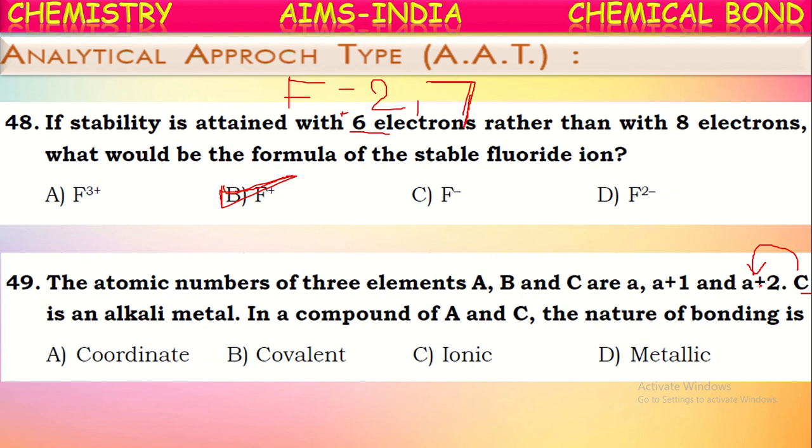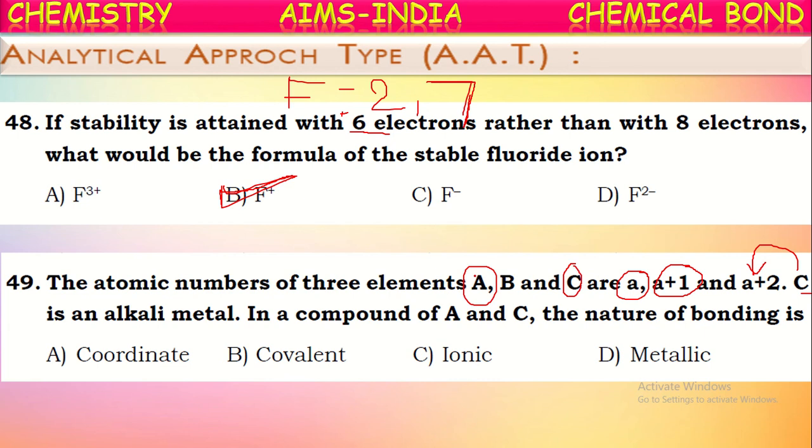What will be the element before an alkali metal? Noble gas, that is an 8th group element, because for every alkali metal the element before will be a noble gas, and before the noble gas in the periodic table there will be a halogen. So the element A is a halogen, C is an alkali metal.